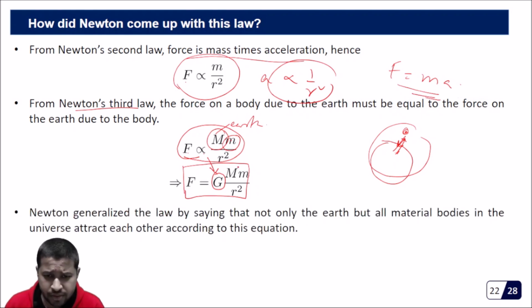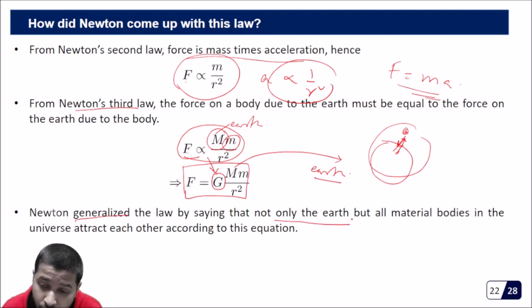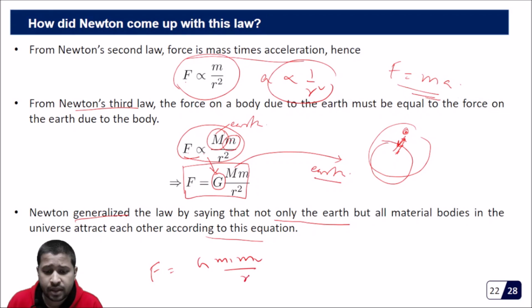So here you note that one of the objects was earth. So Newton generalized the law by saying that not only the earth but all material bodies in the universe attract each other according to this equation. Newton took some daring assumptions at that point of time, which is actually true, and that is this law, F is equal to G m1 m2 by r square, that is valid for any two particles. That's why the law starts with every particle attracts every other particle.